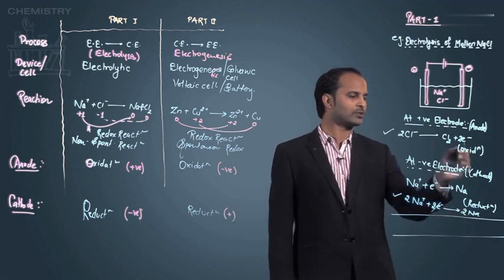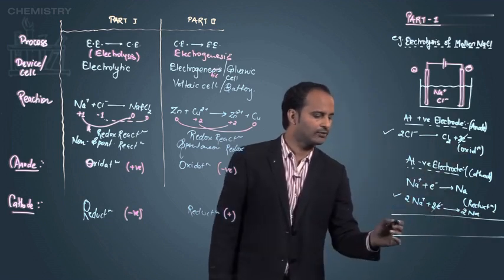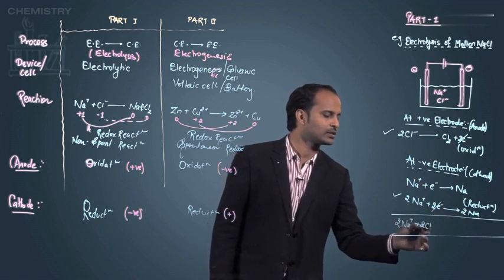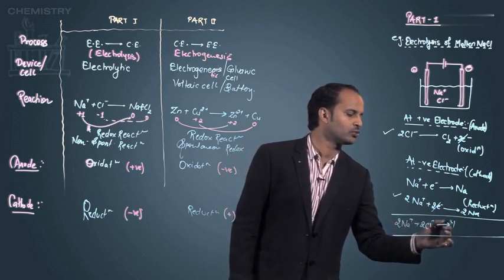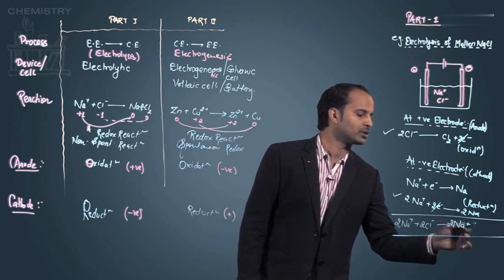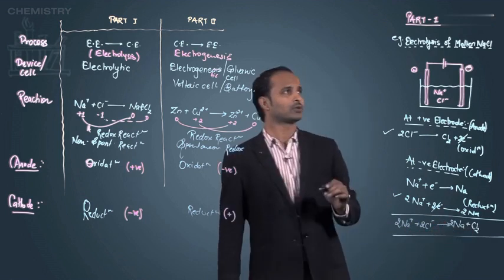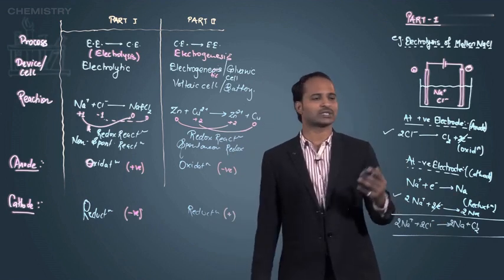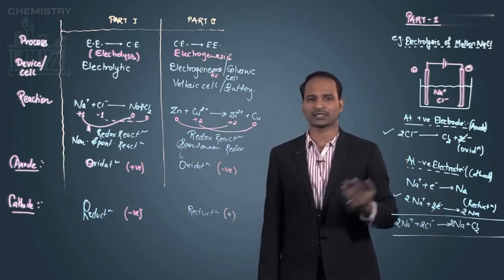Okay, so the 2 electrons will get cancelled, and finally I will have 2 moles of Na plus and 2 moles of Cl minus, which will give you 2 moles of Na plus Cl2. So this is the example of molten NaCl, the electrolysis of molten NaCl.